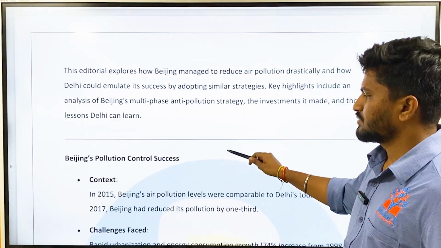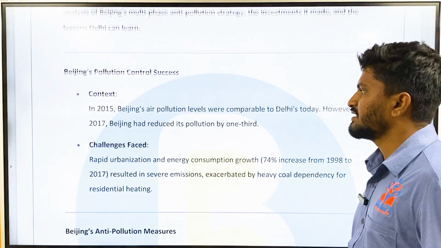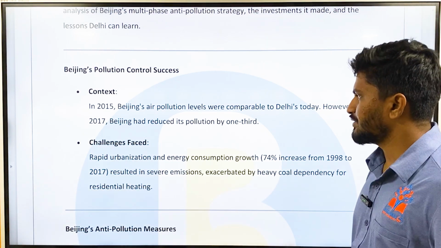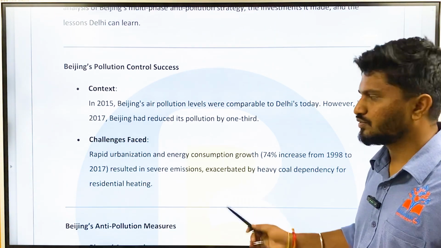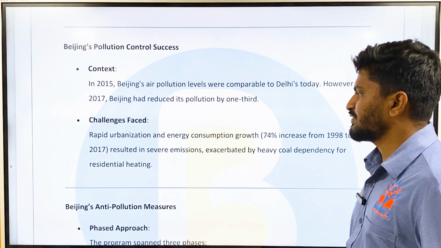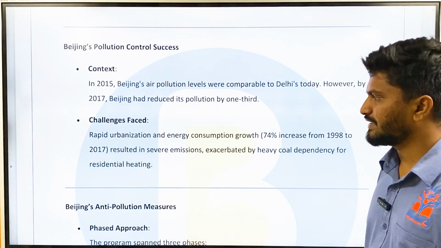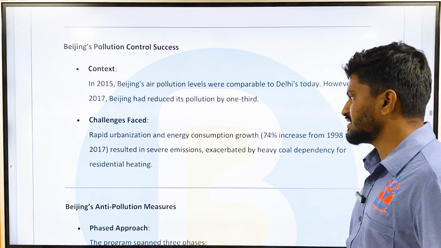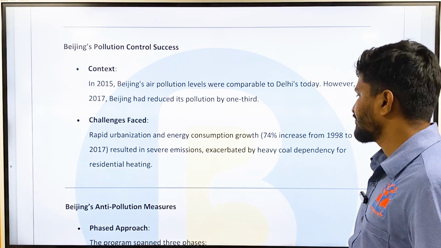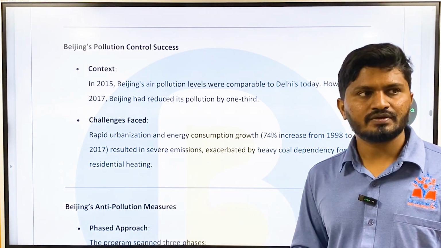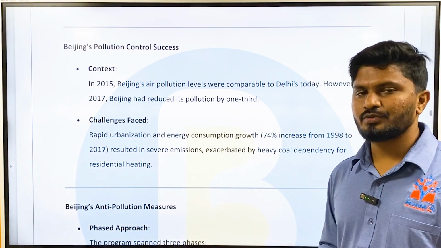Beijing's control success: in 2015 it was similar to Delhi. However, by 2017 Beijing had reduced the pollution by one-third, just within 2 years. Challenges faced were urbanization and energy consumption growth, a 74% increase from 1998 to 2017, resulting in severe emissions exacerbated by heavy coal dependence for residential heating. These are the reasons why air pollution increased in Beijing.